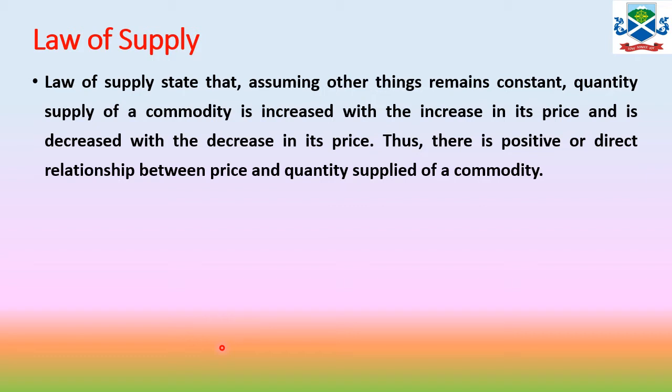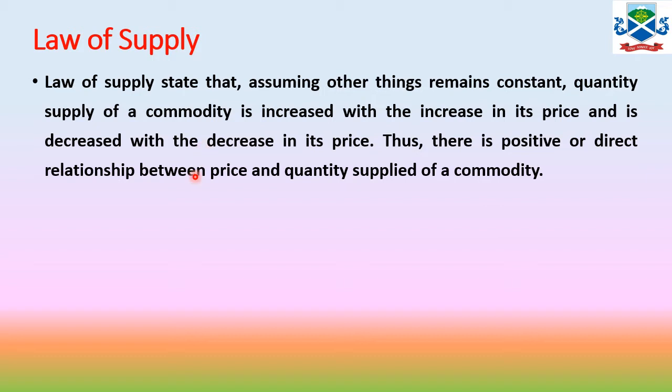Like we learned earlier in the law of demand, there is an inverse relationship between the price and the quantity demanded of a commodity. In the same way, the law of supply establishes a direct relationship between the price and the quantity supplied of a commodity. If the price of a commodity increases, the supply of the commodity will increase, and vice versa. So this is the law of supply.